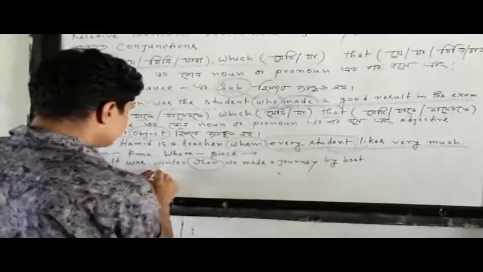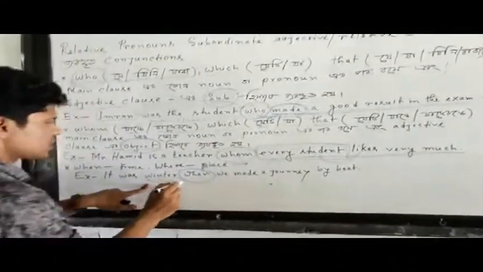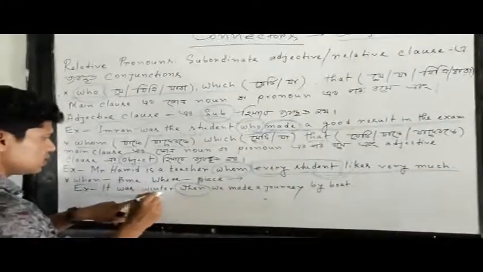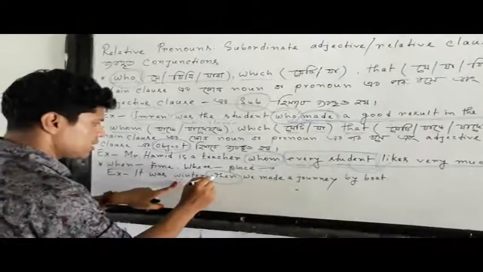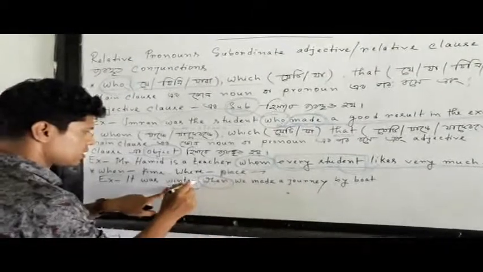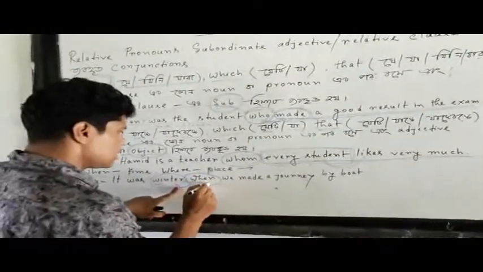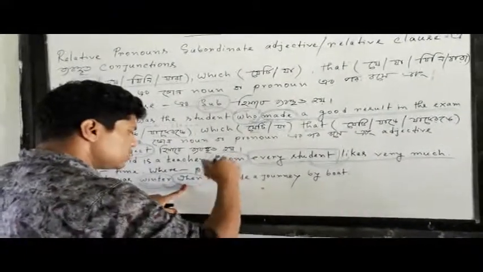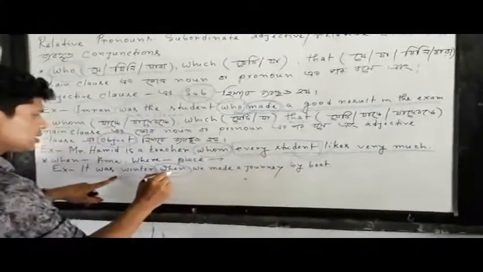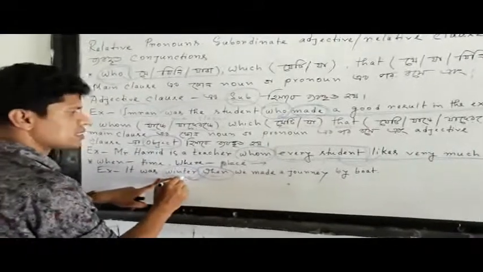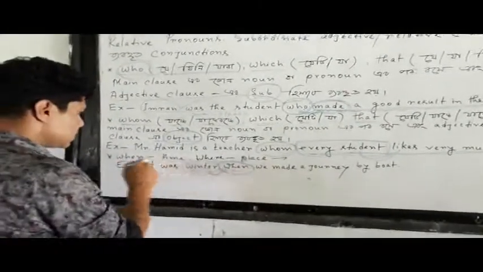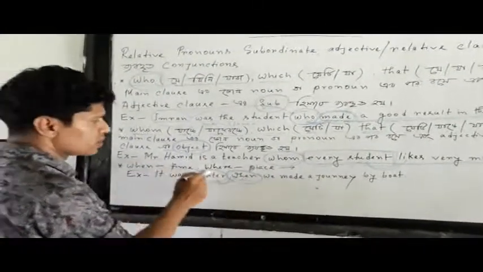When winter. So this winter is kept here. So it is a noun. And after that the connector when is used, conjunction is used here. So when is just suggesting the winter season. So this is the application of when. Okay, my dear students, these are the things as you have got. Where, yes, we can use where also, no problem.